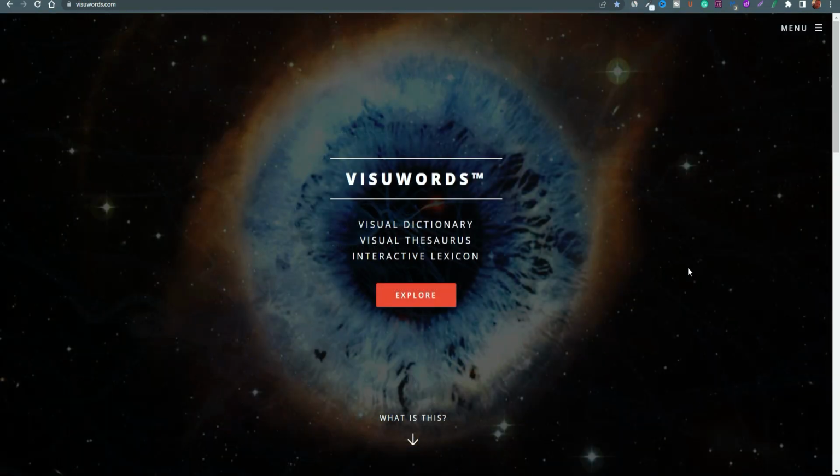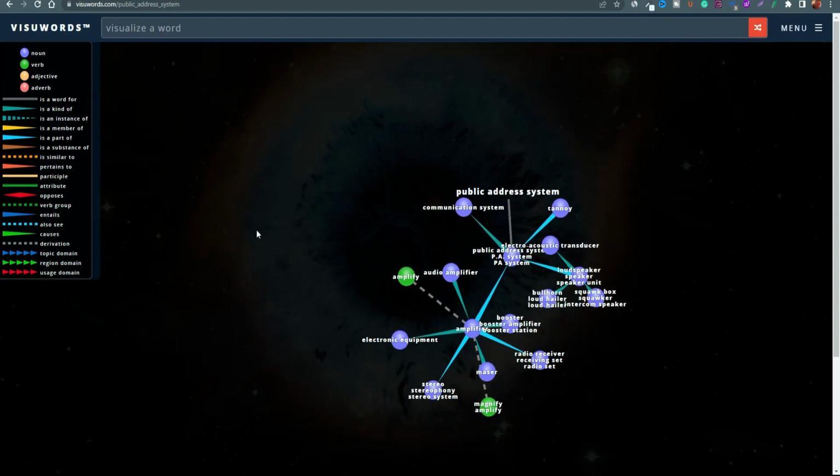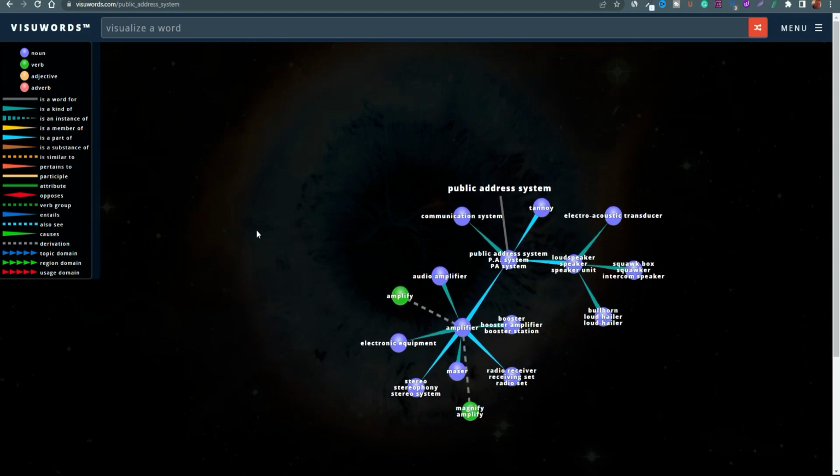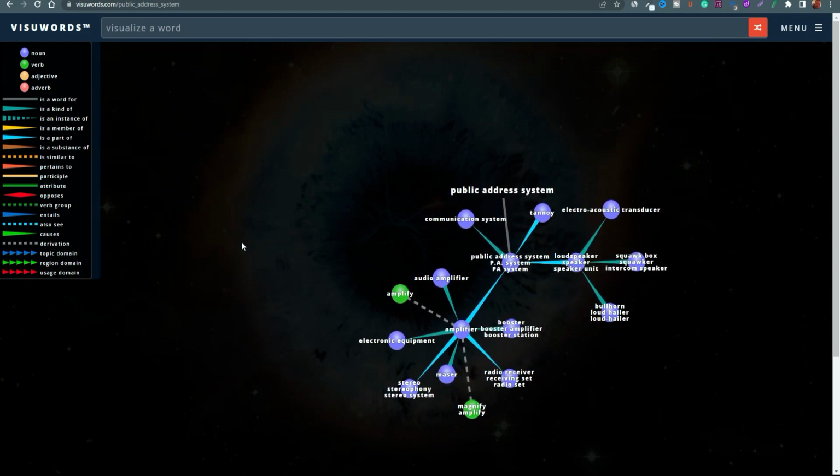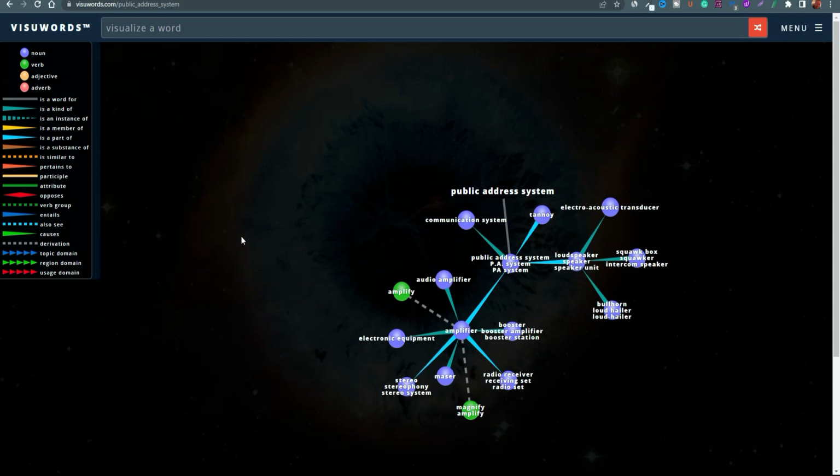Another good platform that you can also look at that will give you different variations of the words that you can write would be a platform by the name of VisuWords. And this is a very cool and very different, even unique style of platform, because what this does is it allows you to add in words, but it uses visual representations that can allow you to actually visualize the thought processes behind the words that you want to use.